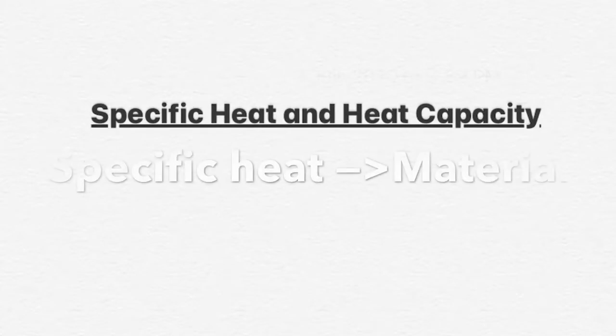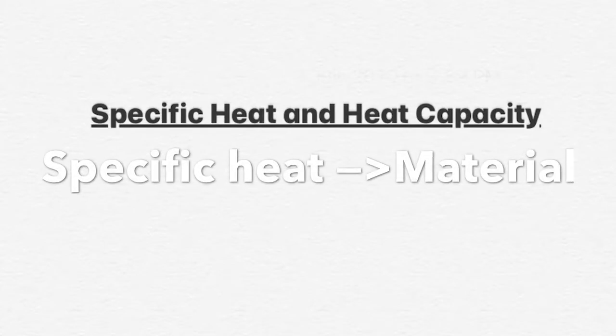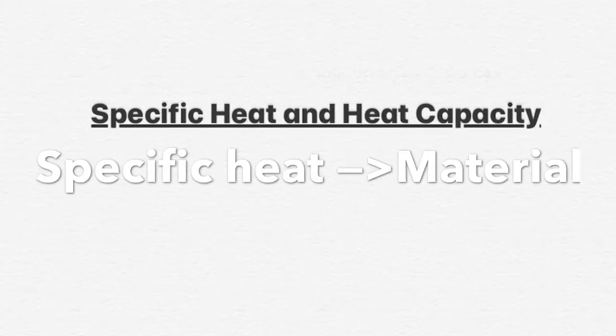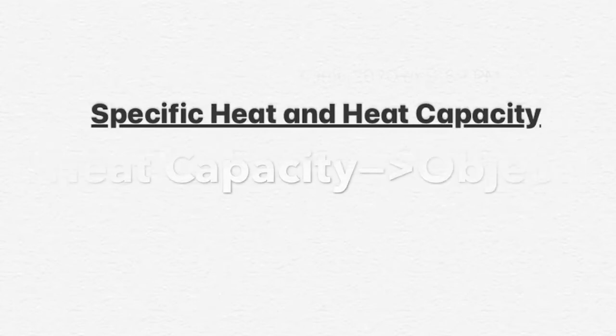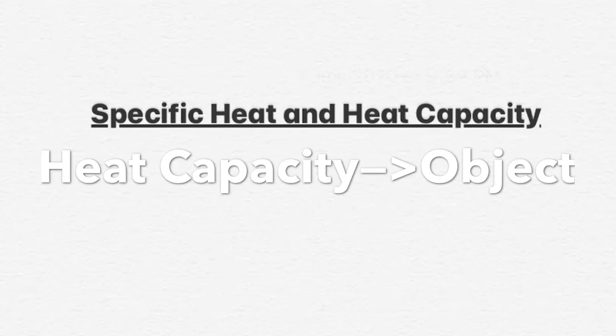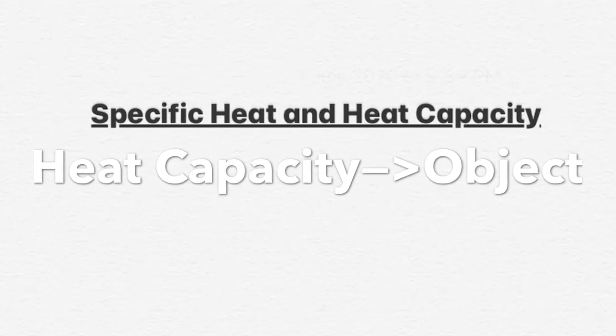There is a big difference between specific heat and heat capacity. Do you know that a specific heat capacity is related to material and it's a fundamental property of matter, while the heat capacity is related to the object and it depends on its mass.